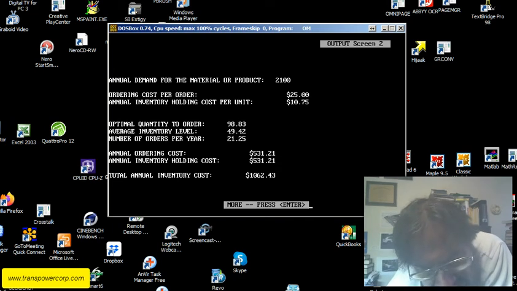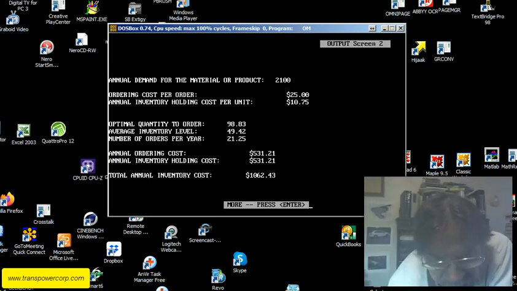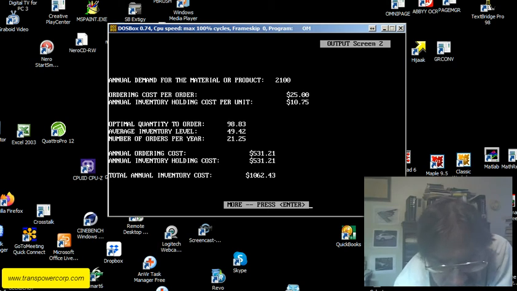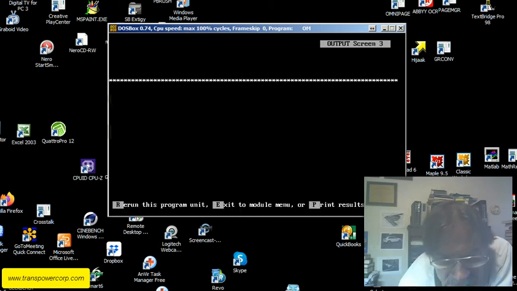Average inventory level 49.42. Number of orders per year 21.25. You could just round that down to 21. Annual ordering cost is 531.21. And same thing for annual inventory holding cost, 531.21. So that's where you know it's optimal, where the average ordering cost is equal to the average inventory holding cost. Total annual inventory cost is the sum, or 1062.43.